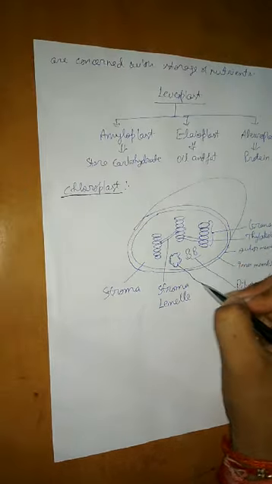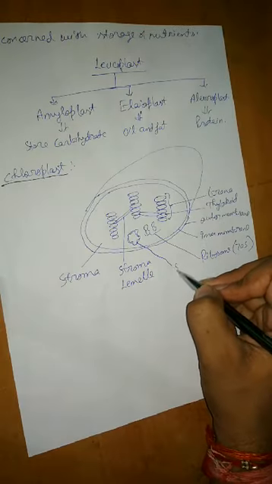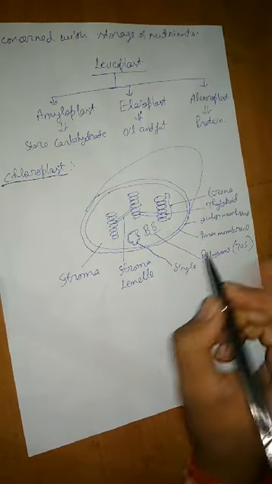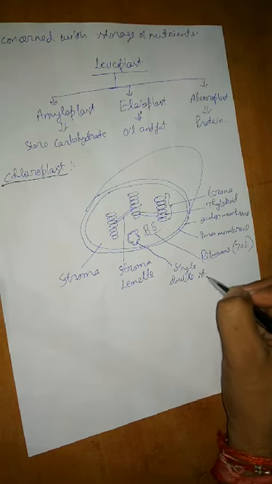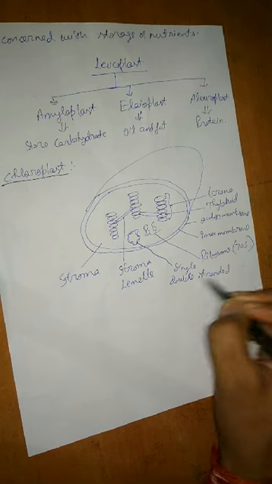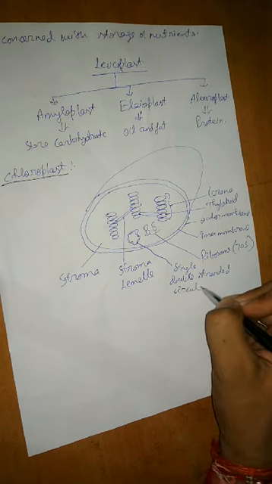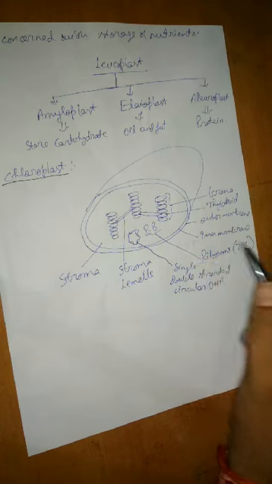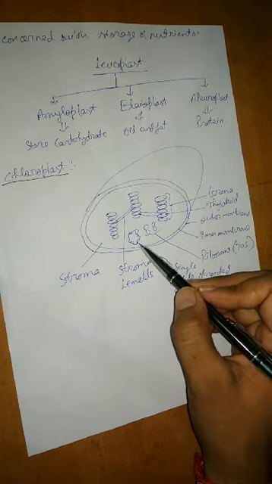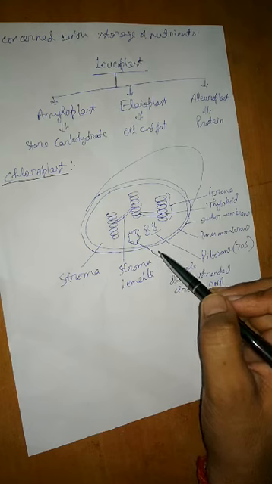Single means only one is there, single, double stranded, circular DNA. So here also they possess the single double stranded circular DNA.